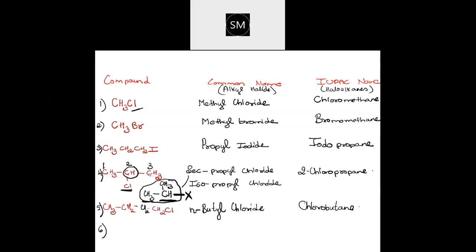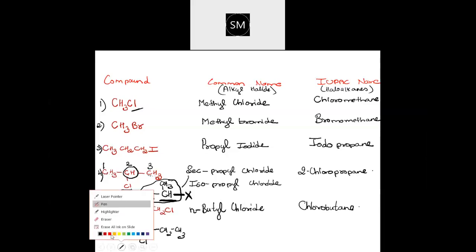Okay, now I'll give you the next one. You should tell me what is the name of that, the common name as well as IUPAC name. So I'm writing here CH3. Here I'll put the Cl. Here CH2 and here CH3. Tell me what will be the name of this. CH3, CHCl I've taken here. Then I've taken CH2 and then CH3.